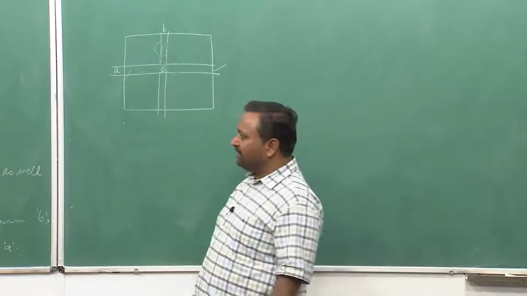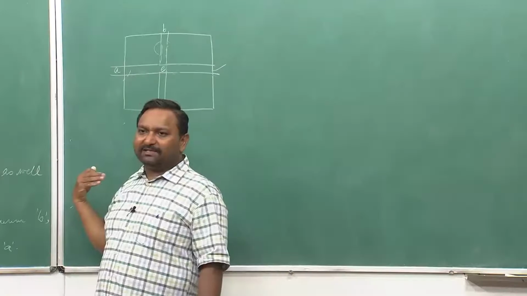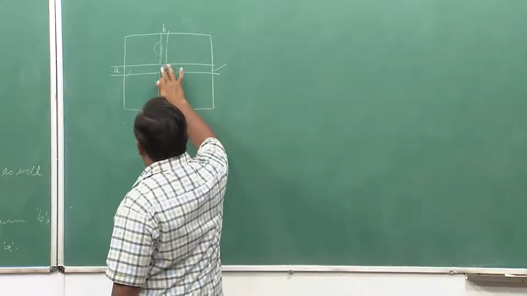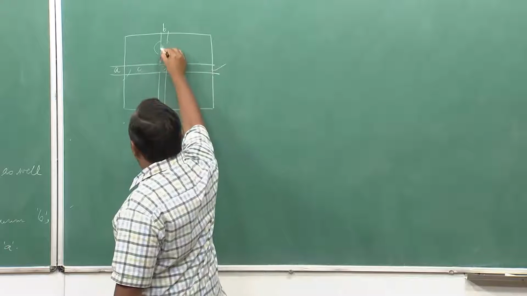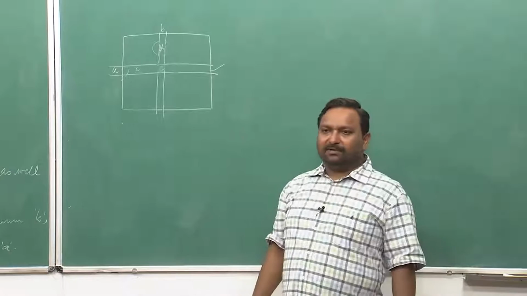But if condition 1 is not true, then condition 2 is going to be true. One of the two is always going to happen. So, we have just discussed that. If condition 2 is true, I can always find a C here and a D here. So, now what to do?